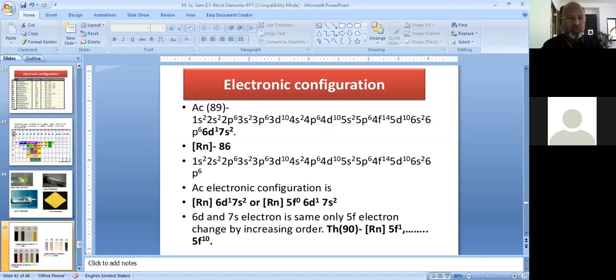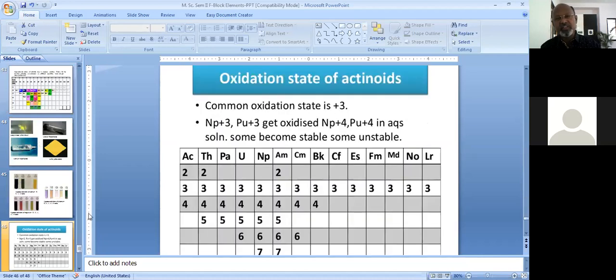Now, if we proceed further with the oxidation states, during our routine lectures we have derived all these oxidation states for the actinide series. Here again, the first sentence they have written is that the common oxidation state for all the actinides is +3.